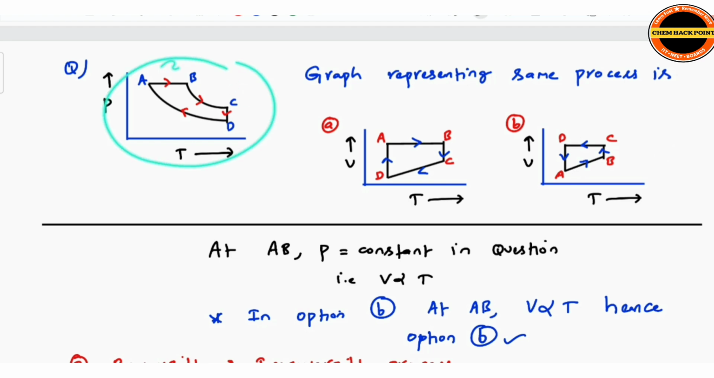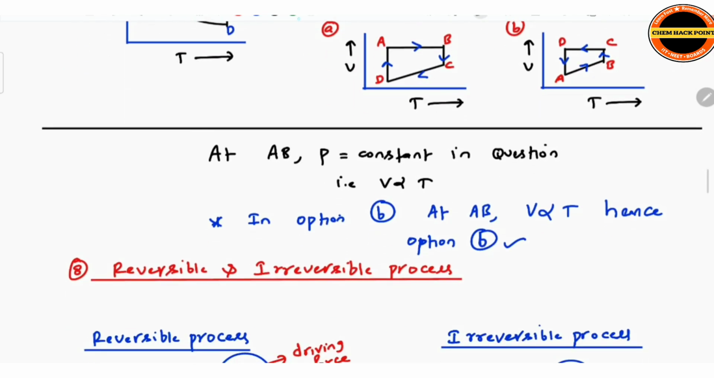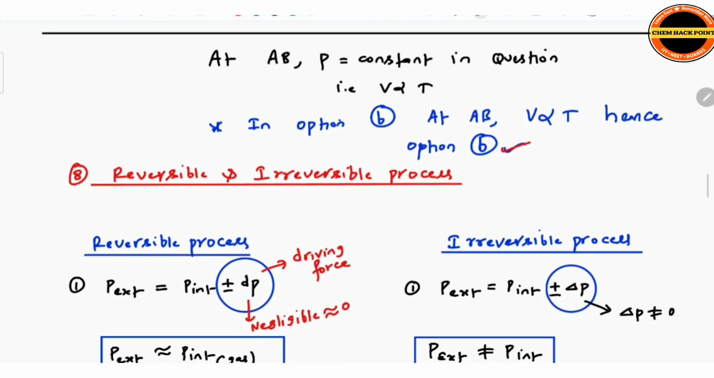So according to the given question, if you see one process here, AB is temperature increasing at constant pressure, but you see here volume is constant while temperature is increasing. So we need to find such a process where the process is isobaric and you can observe that volume is directly proportional to temperature. It means it is isobaric. Option B is the correct answer here. So you can say directly option B is the correct answer in this case. Okay. Next, after that, reversible and irreversible processes.